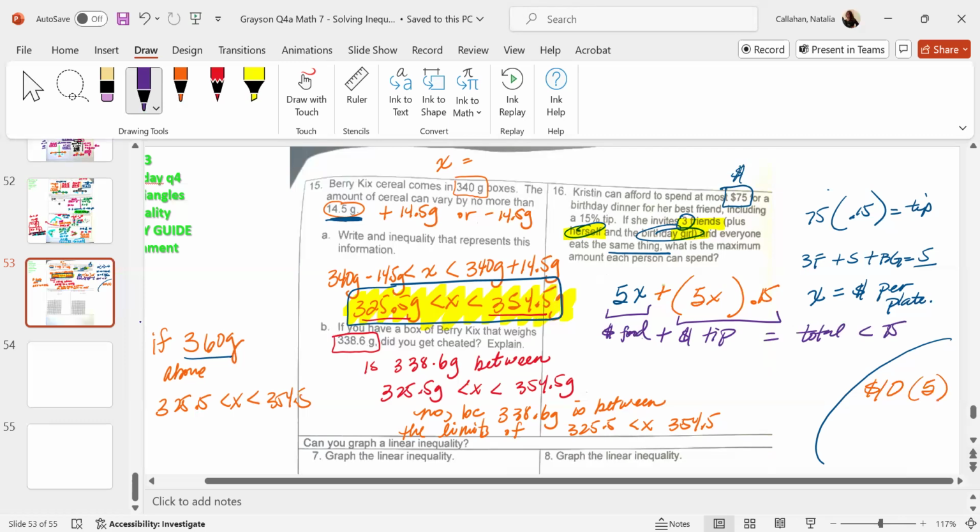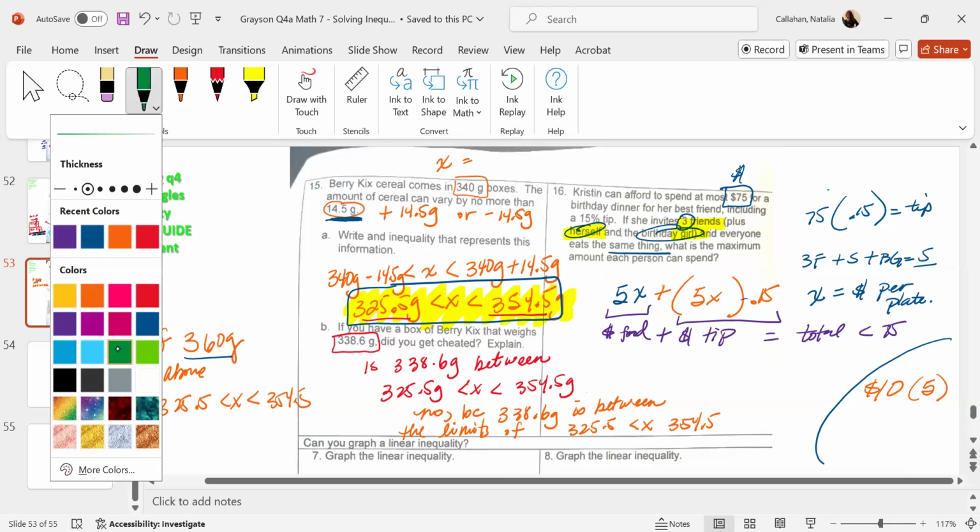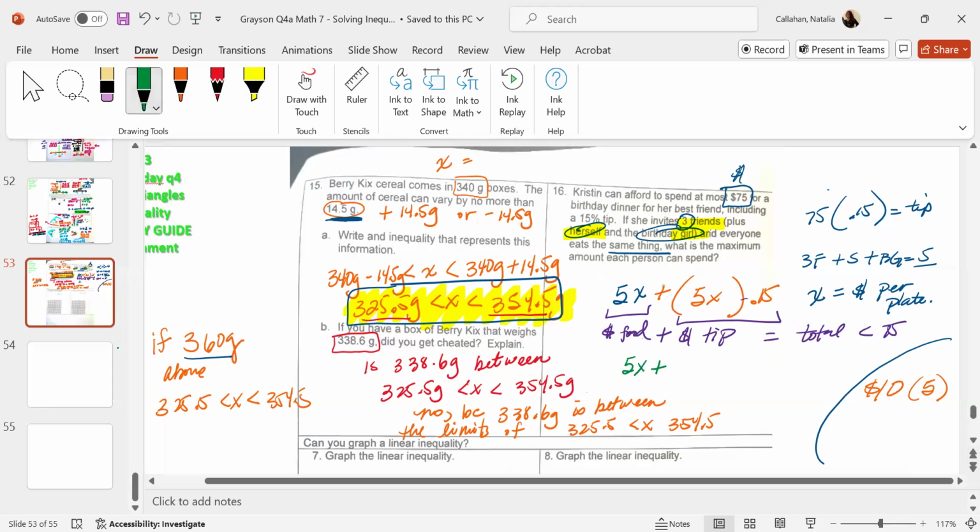Why are we using 5x? How do you find the tip? You need to know how much the food costs, correct? And how much is the food? 5x. Okay. What is the maximum amount that each person can spend? 5x plus 0.75x has to be less than $75, right? When I add these two together, that's 5.75x less than $75.